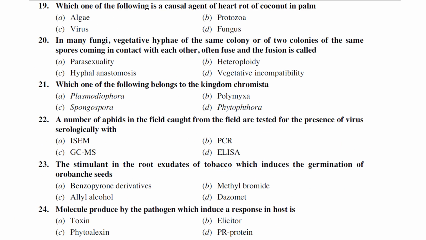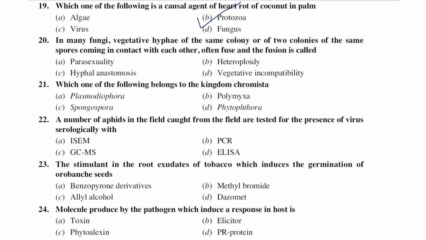Which of the following is the causal organism for hot rot of coconut? I repeat, hot rot of coconut palm: algae, protozoa, virus, or fungus. This disease is caused by a protozoal disease. Actually, I forgot the name. Hot rot of coconut. Anyway, I will comment it below, or if you guys also know, just comment below.